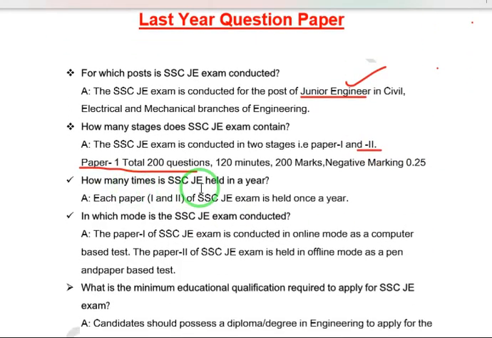How many times is SSCG held in a year? It will be conducted every year, so once a year. And in which mode is the SSCG exam conducted? SSCG paper 1 is online mode and paper 2 is offline mode.